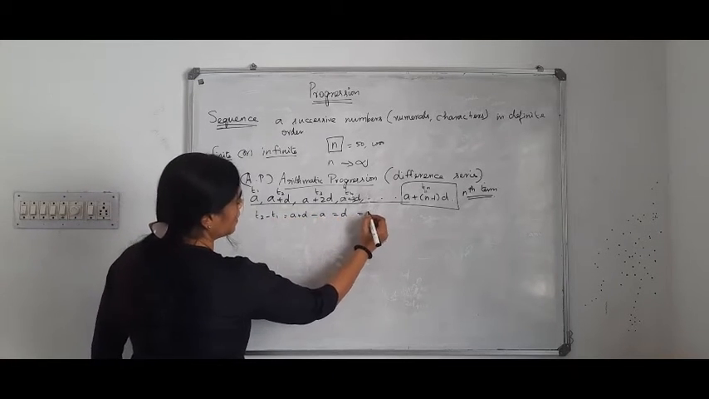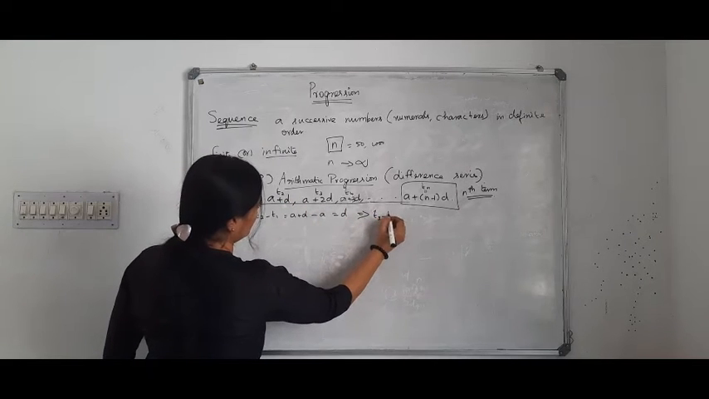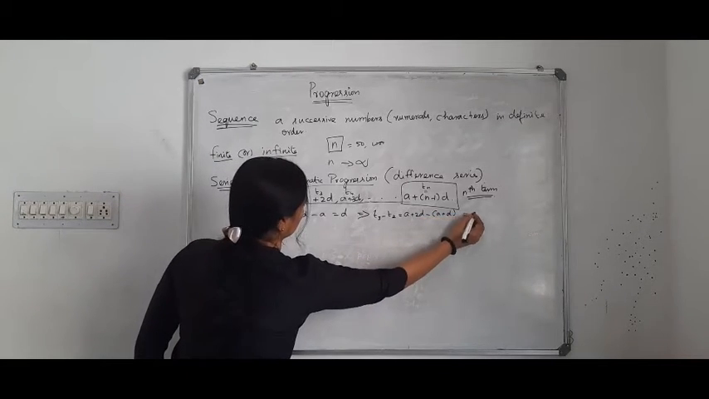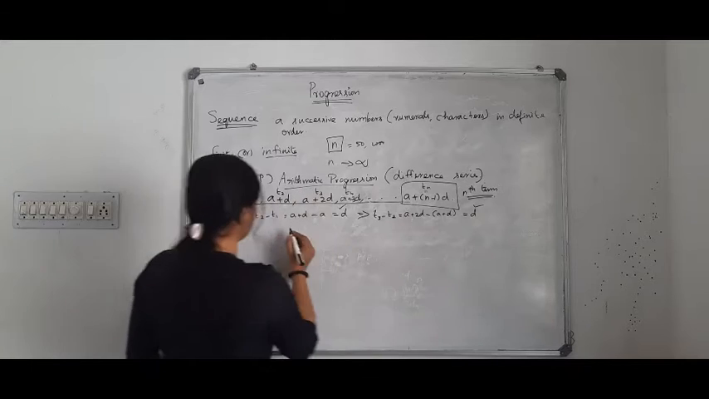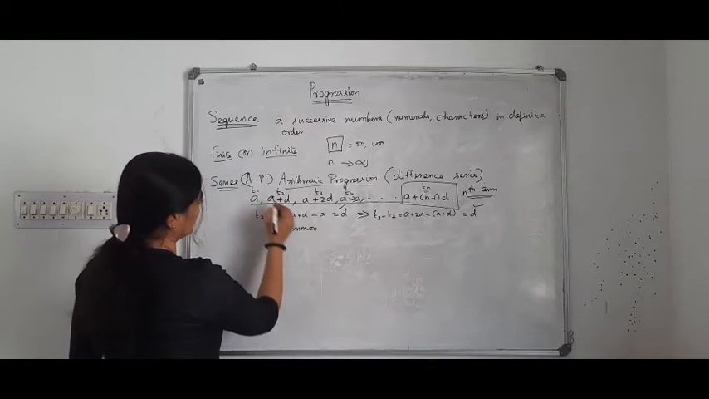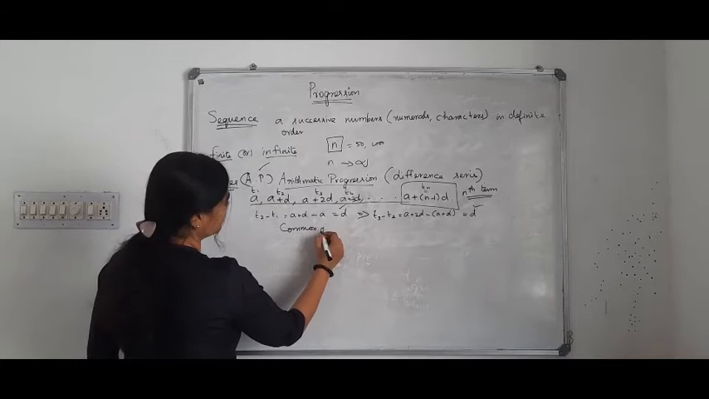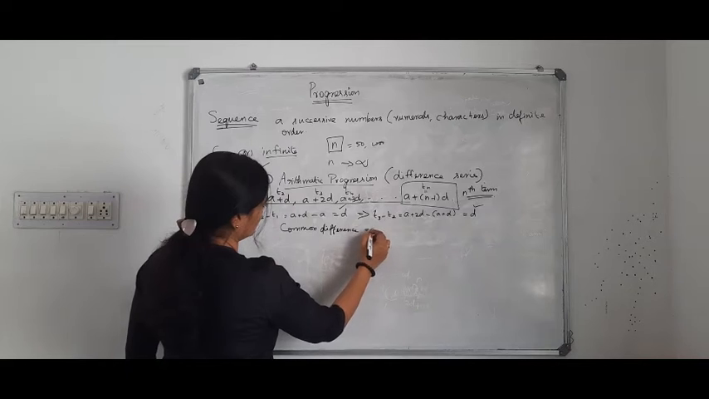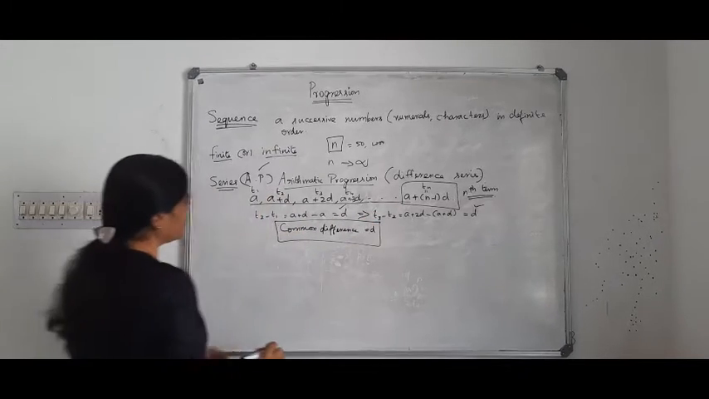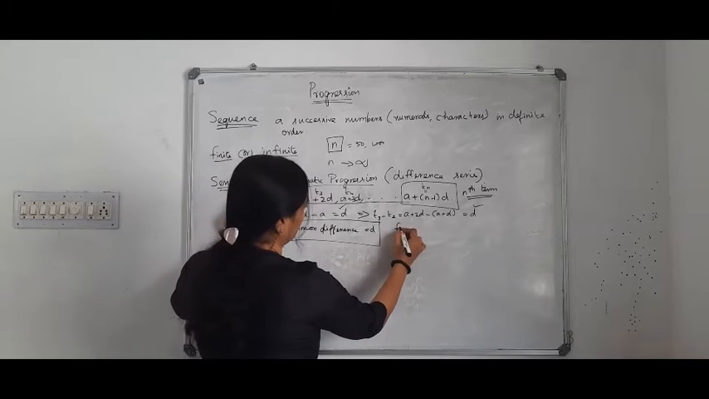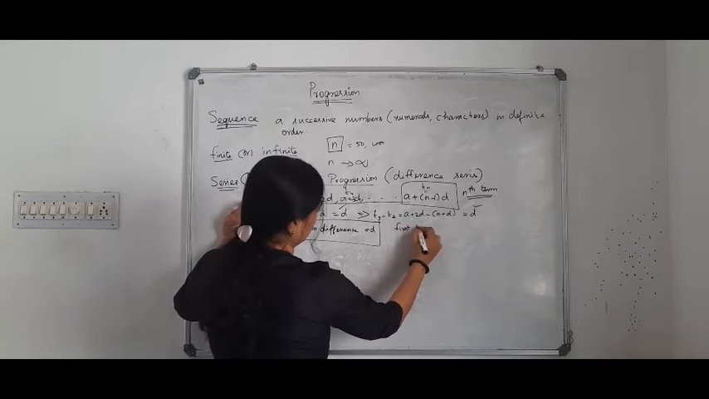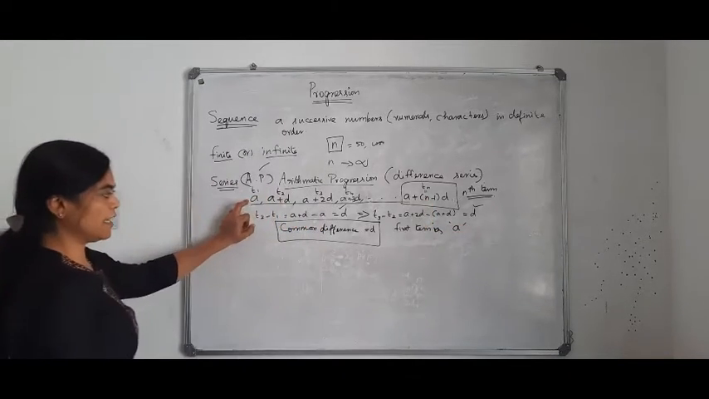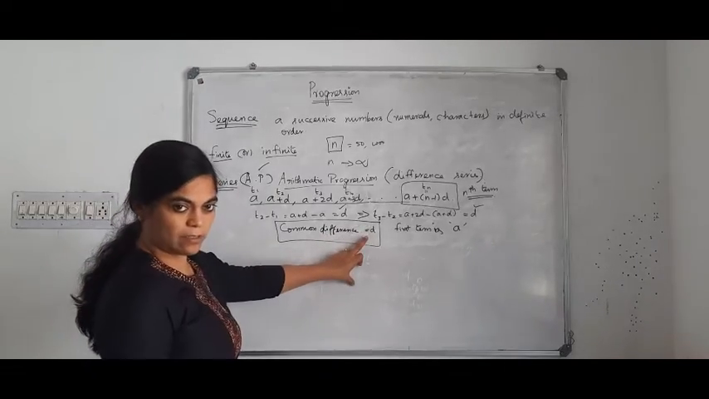What is T3 minus T2? a plus 2d minus (a plus d). Here also d. So there is a common difference between each and every term. So this series is said to be an AP or different series. Okay. Now the first term is represented by a. First term is a. The nth term is a plus (n minus 1) into d. Common difference is d.